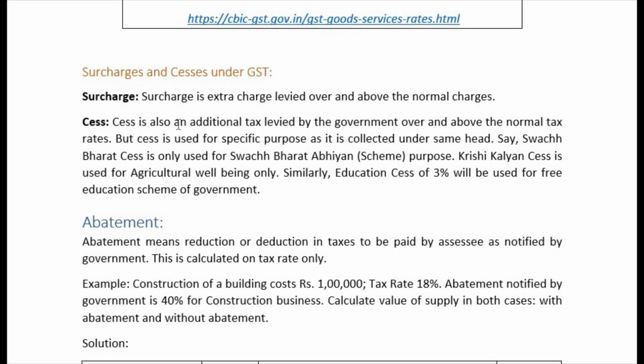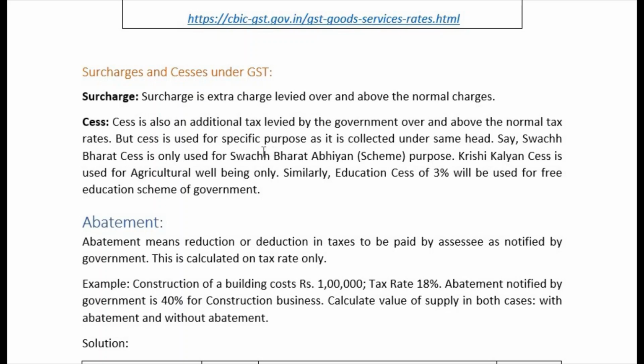And cess is also an additional tax levied by the government over and above the normal tax rates. But there is one difference between surcharge and cess. Whatever revenue out of surcharge is received by the government will go into the Consolidated Fund of India. But that does not happen with the cess.